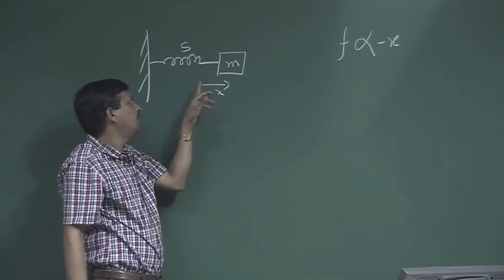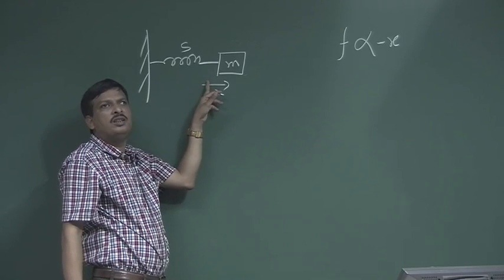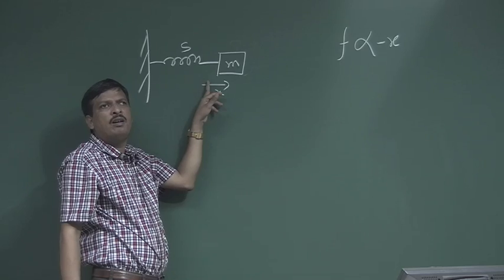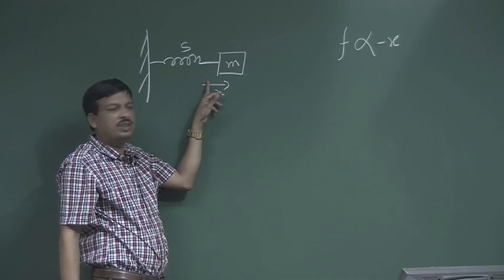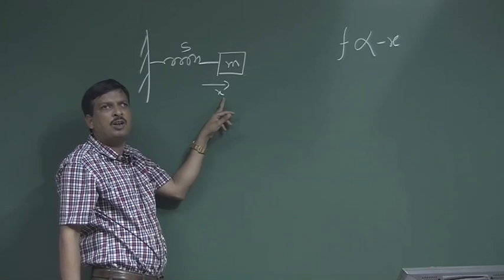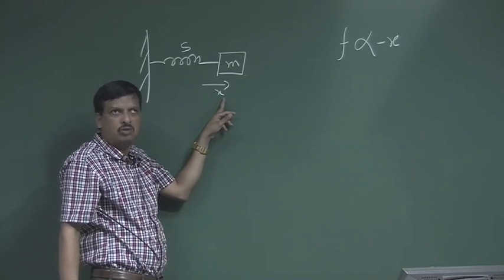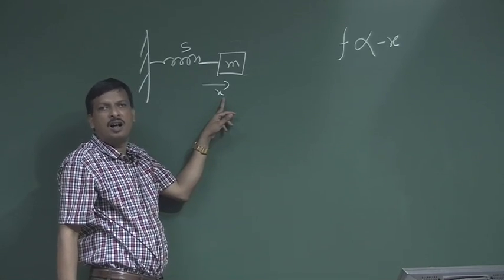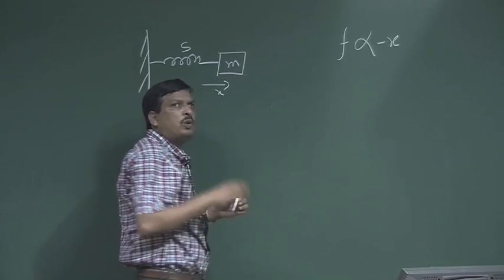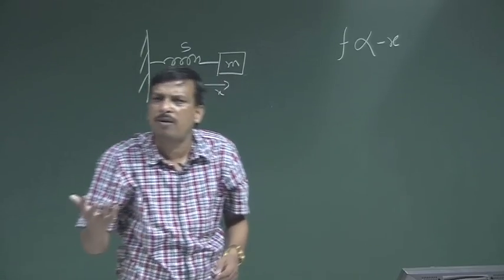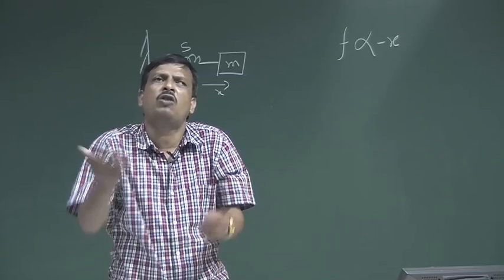Okay. So, this oscillation is called simple harmonic motion. The displacement x of the mass follows a simple harmonic motion. That means the displacement of the mass should be in the form of a sinusoidal function, so cos omega t.